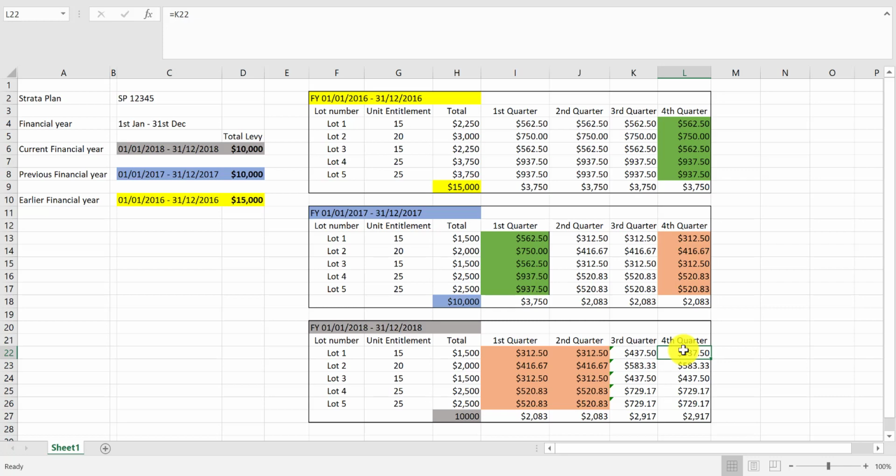You're not paying more levies. It's simply because of the contribution. In a nutshell, if you pay more during the first or the second quarter, you pay less in the third or the fourth quarter. And if you have paid less in the first or second quarter, you pay more for the third and fourth quarter. Sum it up, all you really have to pay attention to is the total levy contribution for the whole year of your corporation. In this case, $10,000. We decided we're going to keep the same for 2018. Sum it up, $10,000. Alright, hopefully this explains. Thank you.